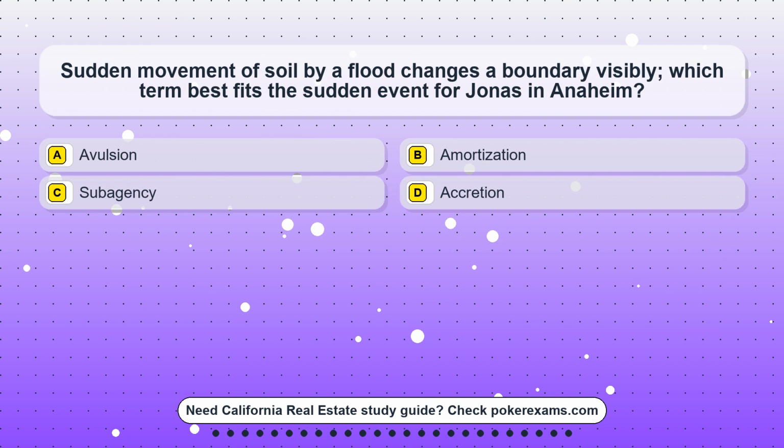Question 23. Sudden movement of soil by a flood changes a boundary visibly. Which term best fits the sudden event for Jonas in Anaheim? Option A. Avulsion. Option B. Amortization. Option C. Supervising. Option D. Accretion.